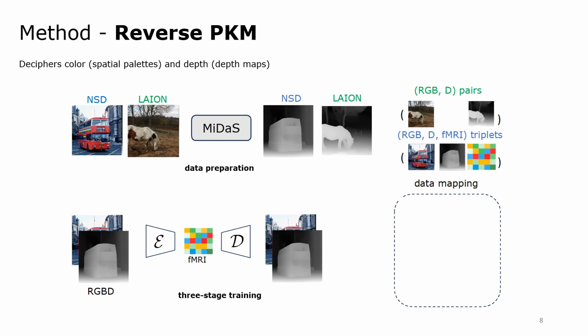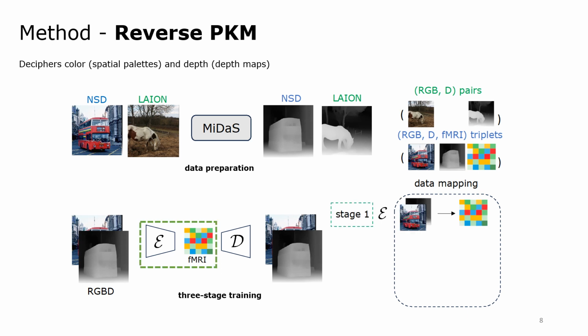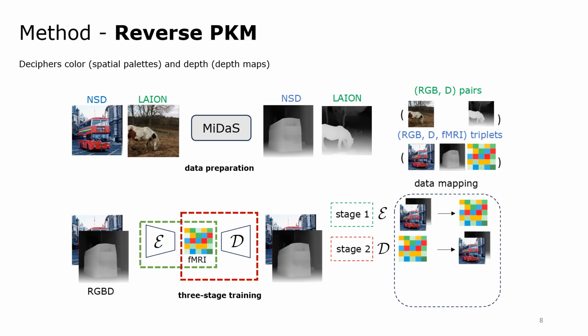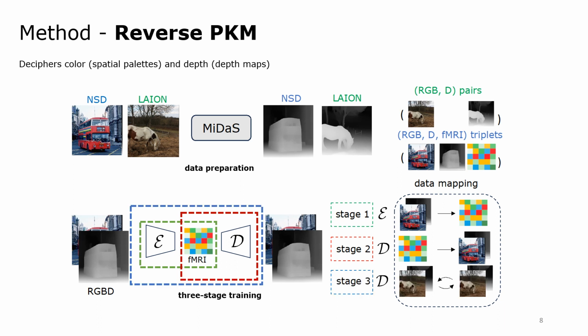Given limited pairs of fMRI and images with depth map, in the first stage, we train an encoder to map RGBD to the corresponding fMRI data. In the second stage, we train a decoder to reconstruct RGBD from fMRI. Finally, in the third stage, we fine-tune the decoder using external natural images in a fully self-supervised way. Altogether, the reverse PKM learns the fMRI to RGBD mapping, thus deciphering color and depth cues from fMRI.